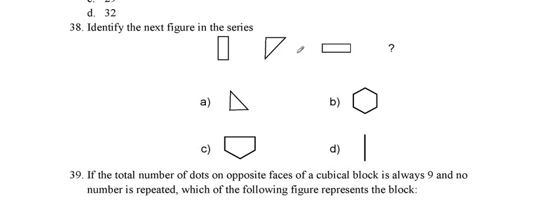So we have to see a pattern, because here there is the shape of the rectangle in this direction. Then we find by removing this, a triangle is formed. But if it is placed horizontally, the triangle also becomes horizontal. So option A is the right one. It is the next figure which comes according to this. So this will become this triangle.